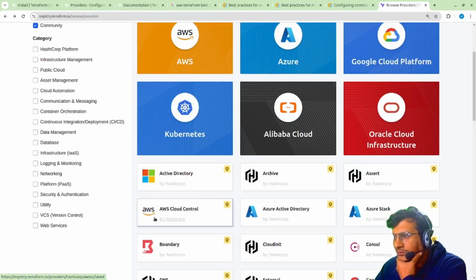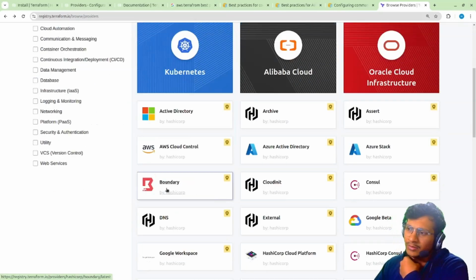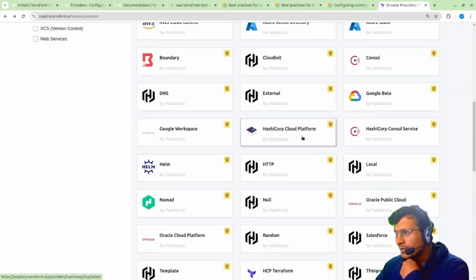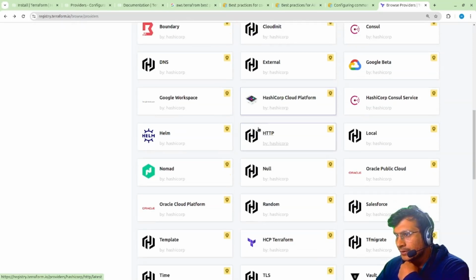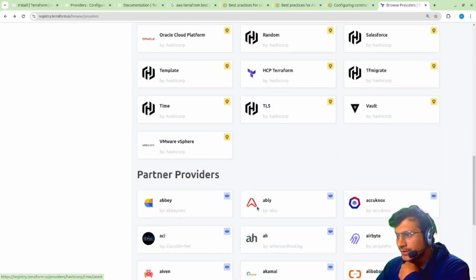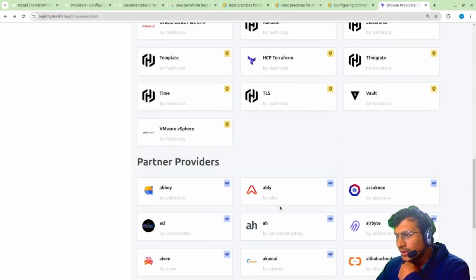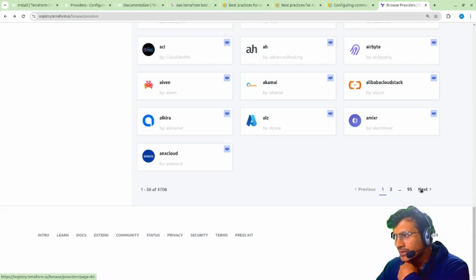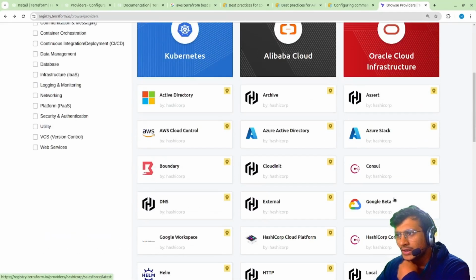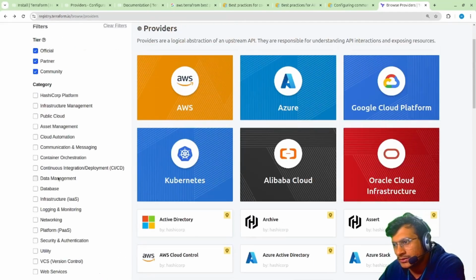Then, in this we have Helm, we have HashiCorp Cloud Platform is also available, HashiCorp Console Service, and Google Beta, and if you can see there are so many of them here. Right now 95 pages of providers are available. Any new service, any new cloud provider is over here.